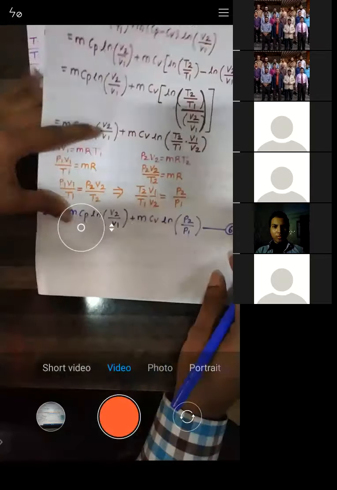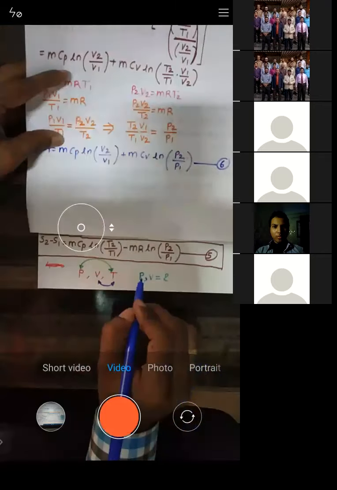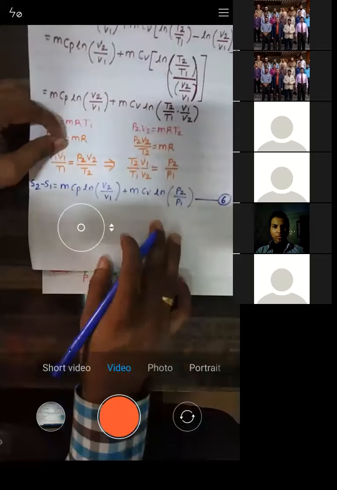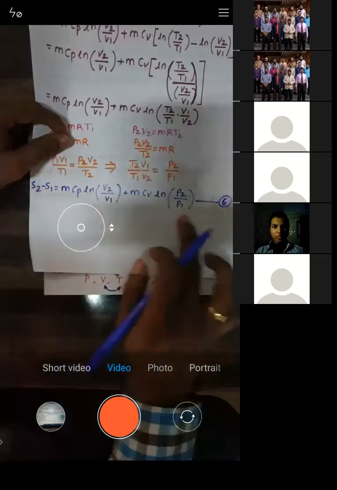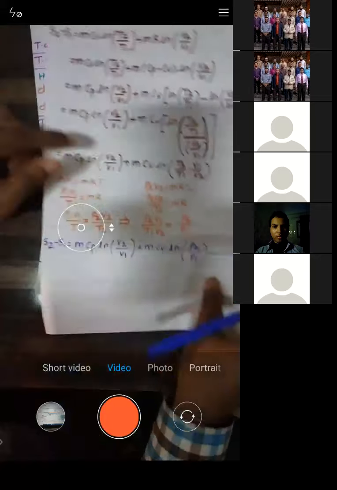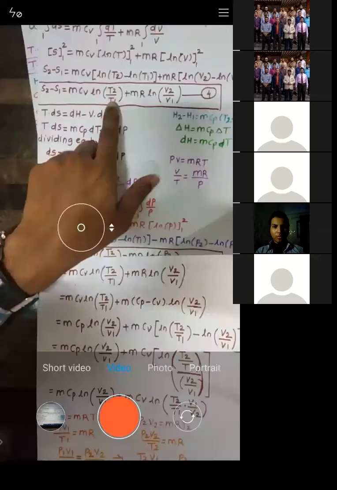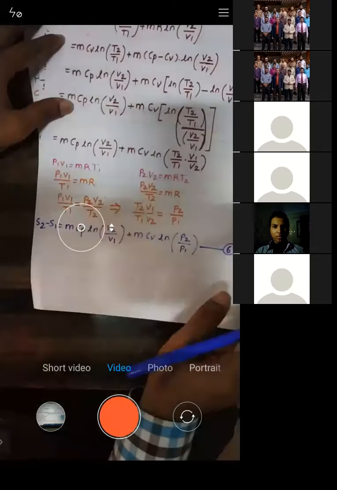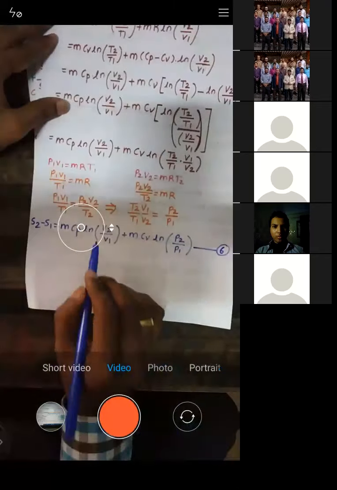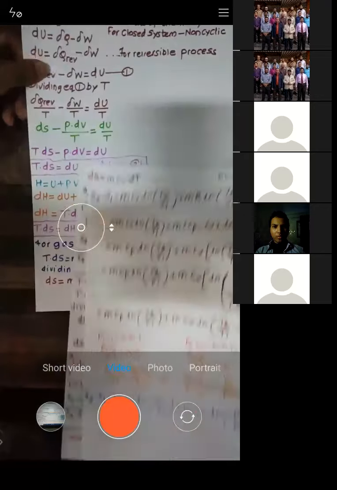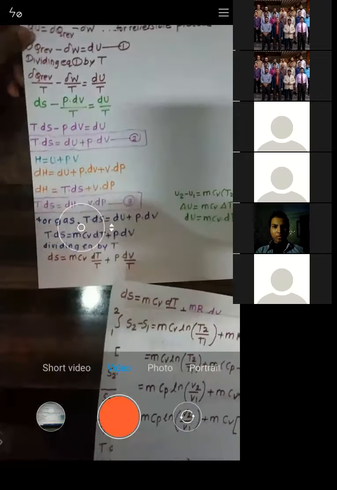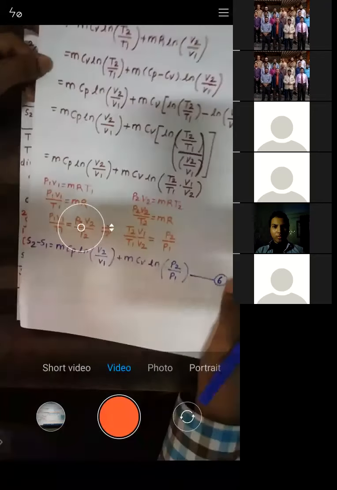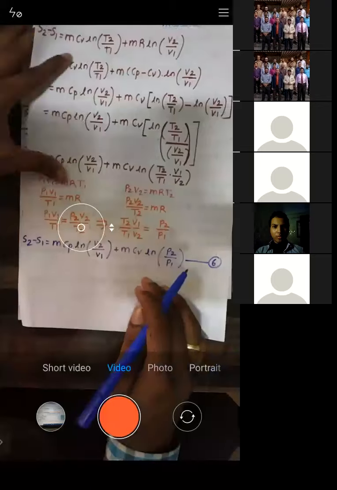As I told you, we want the equation in the form of pressure and volume. So you can see this expression is in the form of pressure and volume. The first equation was in the form of temperature and volume, the second in the form of temperature and pressure, and now we got one equation in the form of volume and pressure. So these are the three equations, equation numbers 4, 5, and 6.